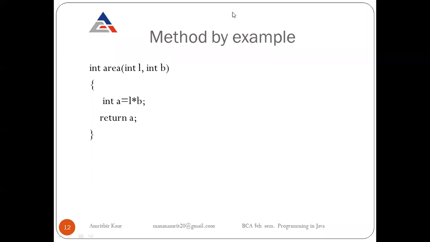So here is one more thing. We will call the function we define here somewhere. So we call it like area, and in parentheses we pass our values like 2 and 10, and we pass integer values because our data type is integer.